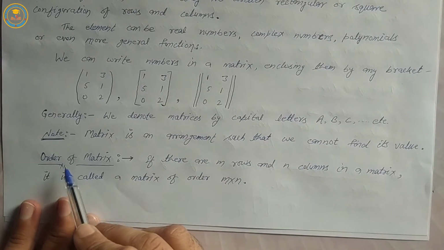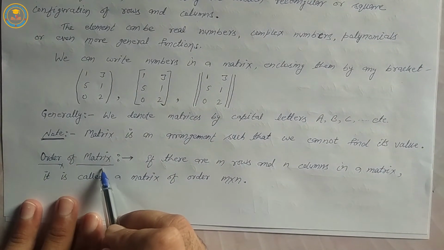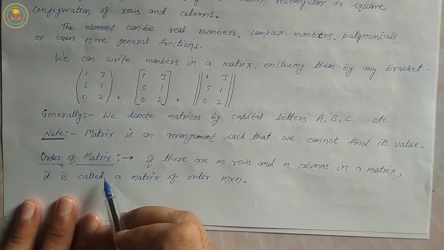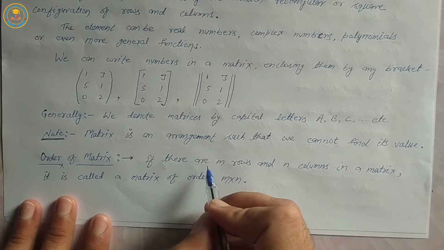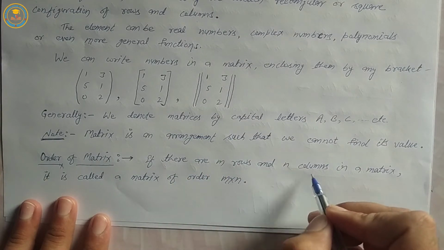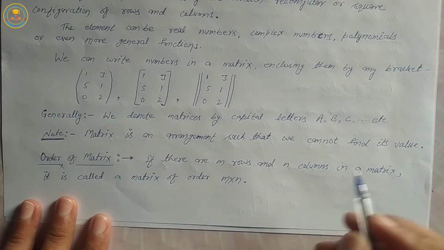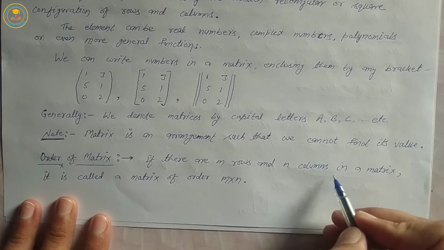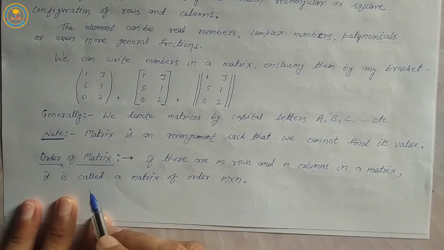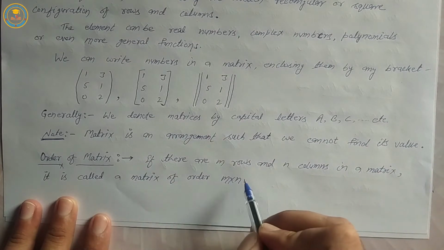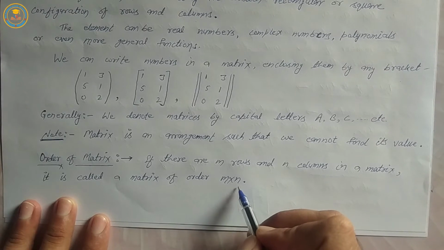Next topic: order of a matrix. If there are m rows and n columns in a matrix, it is called a matrix of order m cross n.